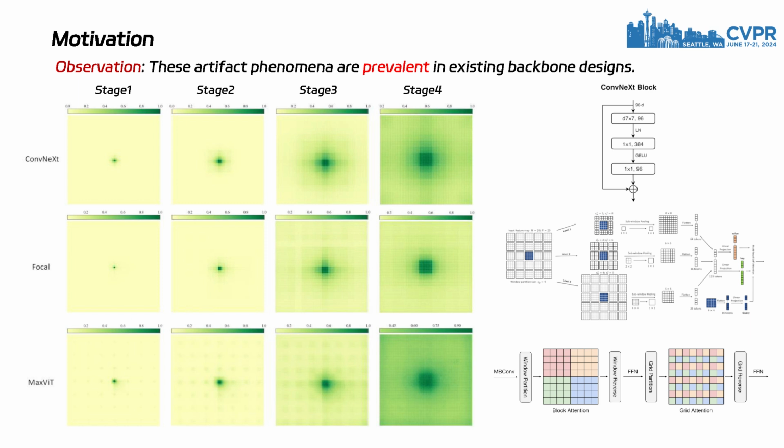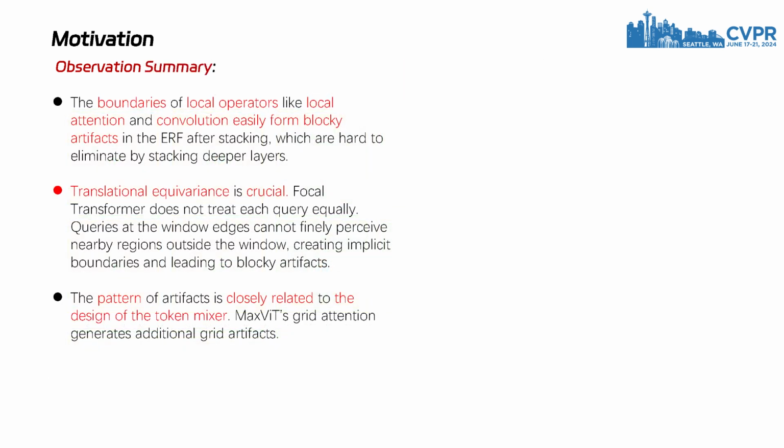Focal Transformer, inspired by biological vision, designed a special window partitioning method, yet it still generated significant blocky artifacts. MaxViT, using a structure that alternately concatenates convolution blocks, local window attention, and grid sampling attention, produced additional grid artifacts besides blocky artifacts. In summary, first, we observed that the boundaries of local operators, such as local attention and convolution, easily form blocky artifacts in the ERF after stacking, and these are difficult to eliminate by stacking deeper layers.